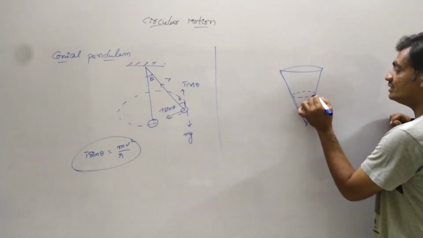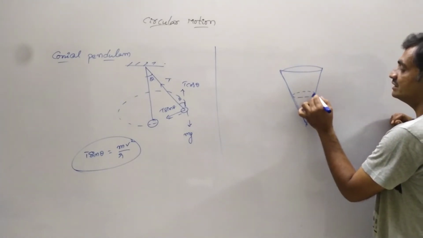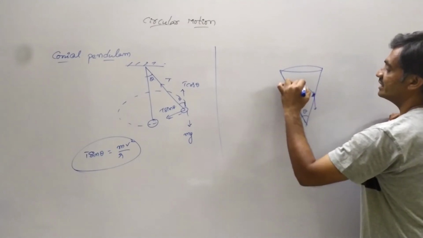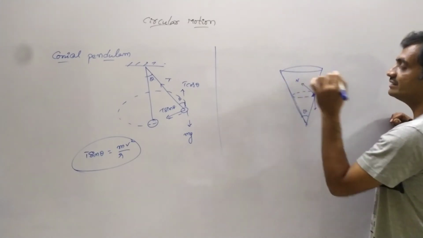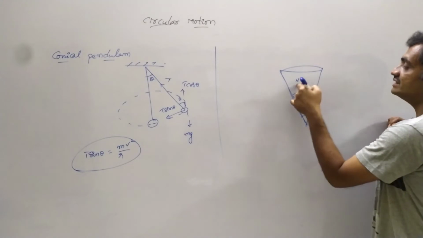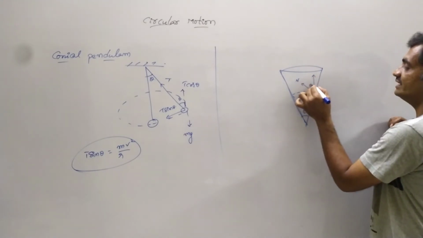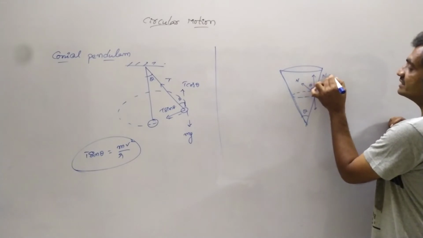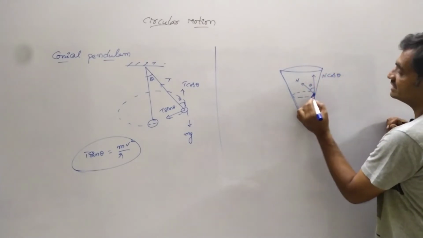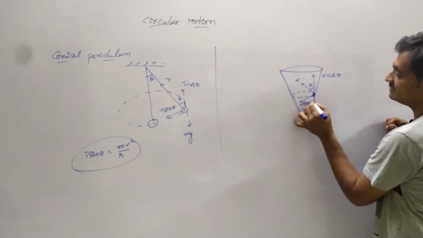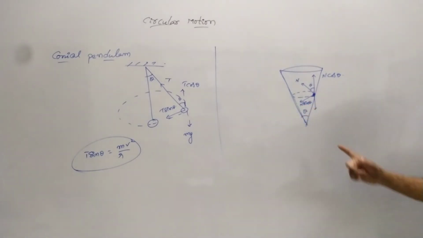When the ball is at this position, weight acts in the downward direction and normal reaction acts perpendicular to the surface. Since this normal reaction makes an angle of theta, it resolves into components as N cos theta and N sin theta.